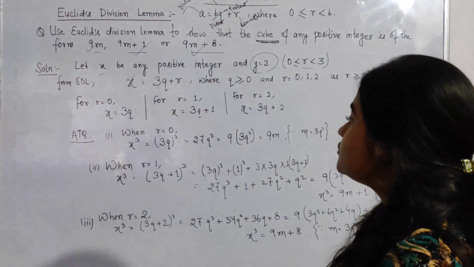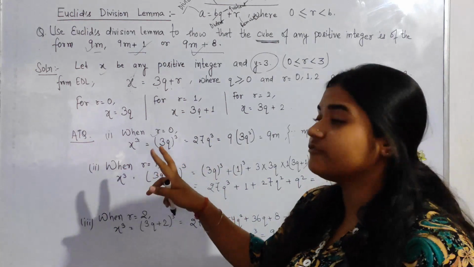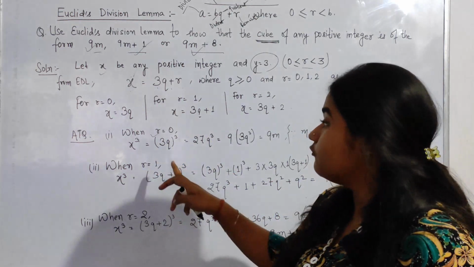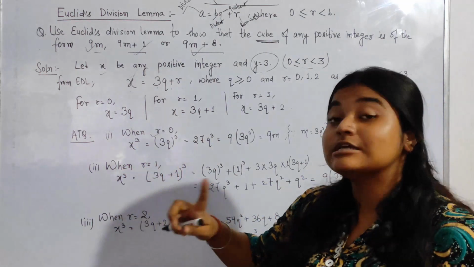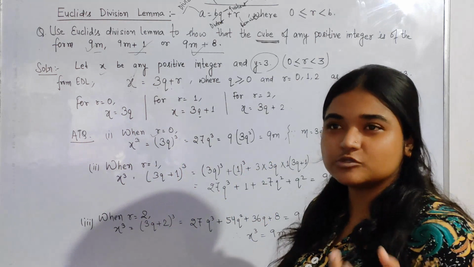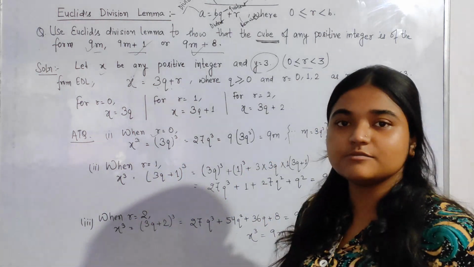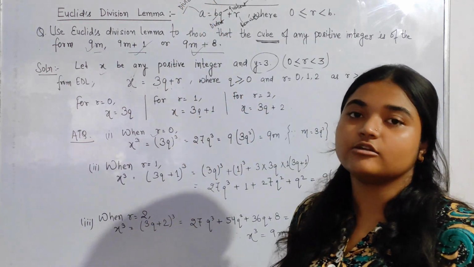So for r equal to 0, just remember one thing: whatever we are doing with the RHS or LHS, we have to do the same thing on both sides. Generally students make this type of silly mistake, and then the whole equation goes wrong.